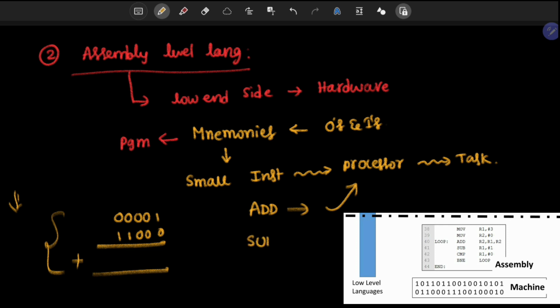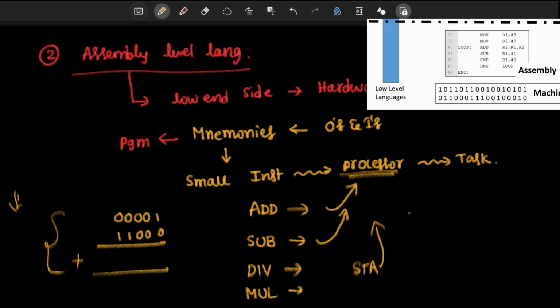Subtraction is a command to perform the minus operation, and similarly division, multiplication and storing. We pass different kinds of commands which are understood by the processor, giving instructions in place of zeros and ones.